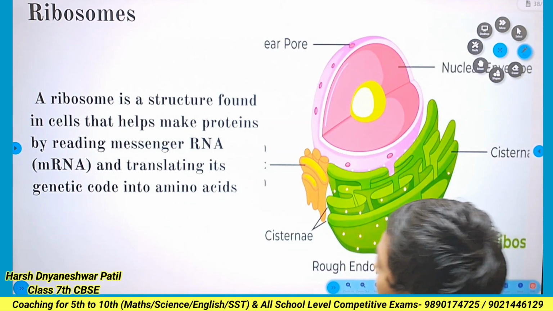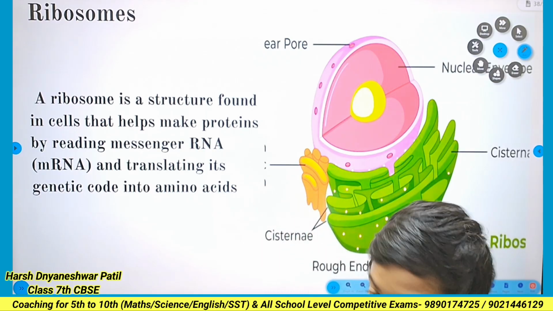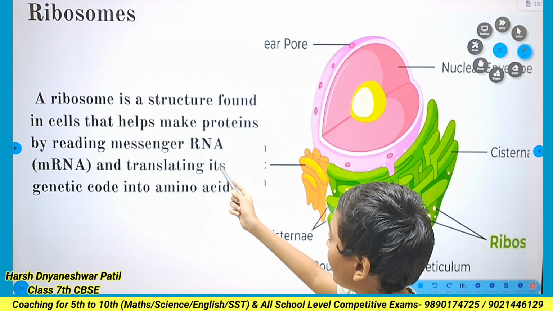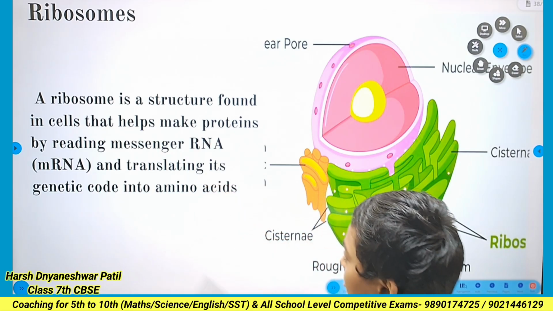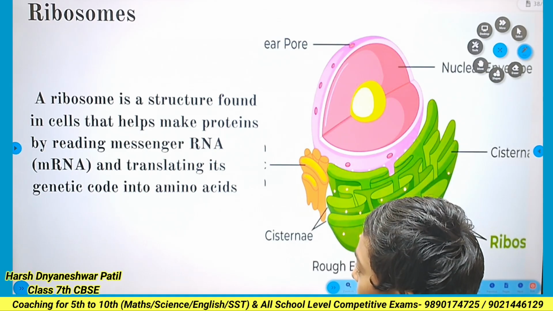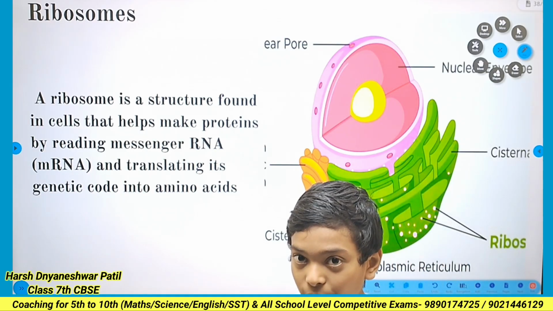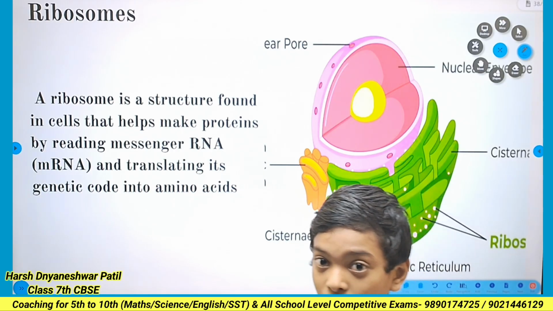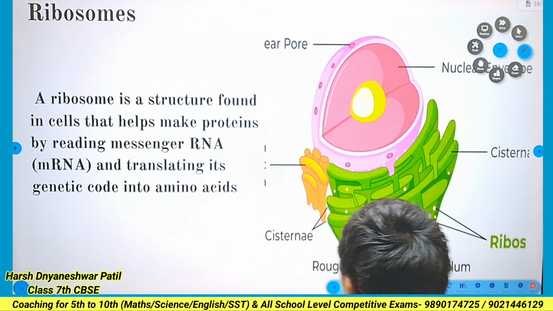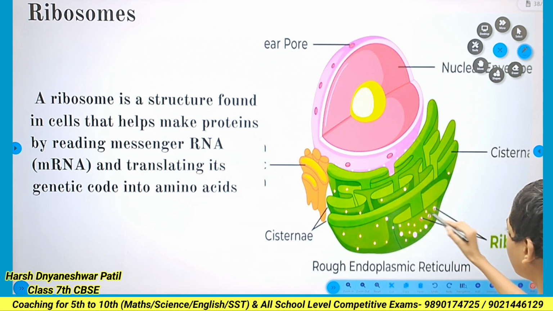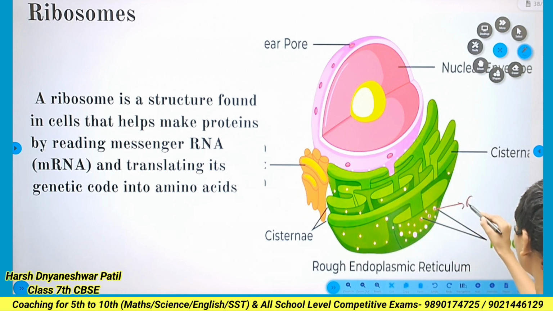Here are the ribosomes. The function of the ribosomes is to read the messages that come from the RNA, and to convert them into proteins made of amino acids. Amino acid is also part of the acid. Here the ribosomes are present, like a dot; that is the ribosomes.